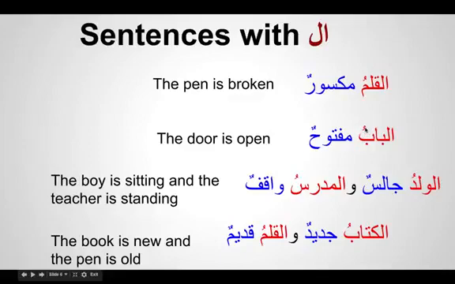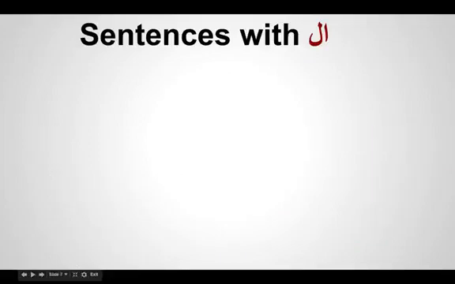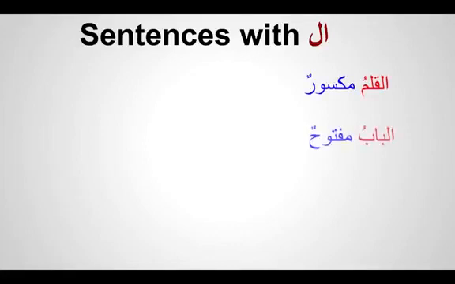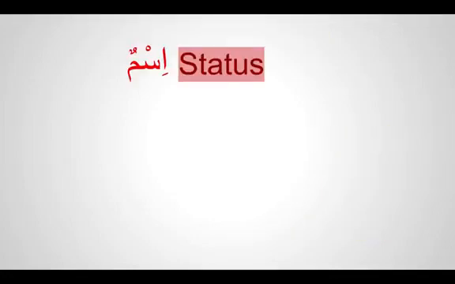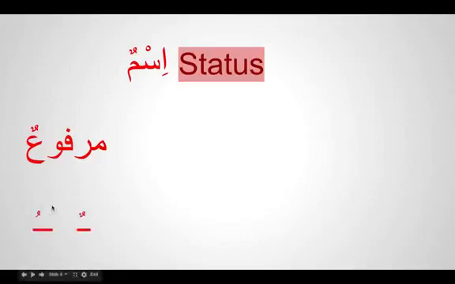So what do we learn from here? Most of the time the mubtada is marfu'. If we remind ourselves what marfu' is, it is the sign of dhamma, single dhamma or double dhamma. When you see these signs, you know it is marfu'. So the mubtada has two characteristics: one, it is definite, and two, it is marfu'.